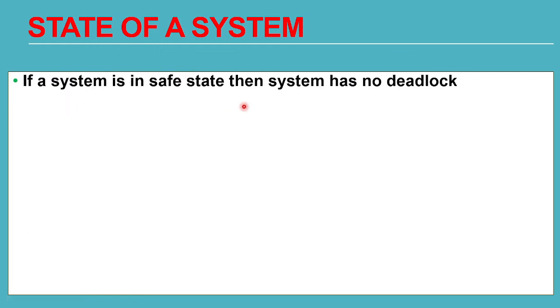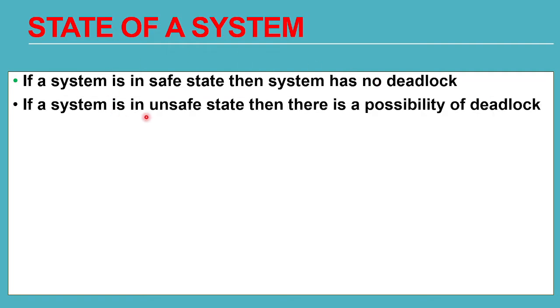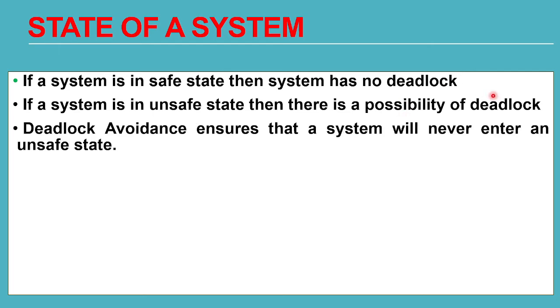So if a system is in safe state, then system has no deadlock. 100% you can tell that there won't be a deadlock in future also, and currently there is no deadlock. And if a system is in unsafe state, then there is a possibility of deadlock. Might be a deadlock, might not be a deadlock.